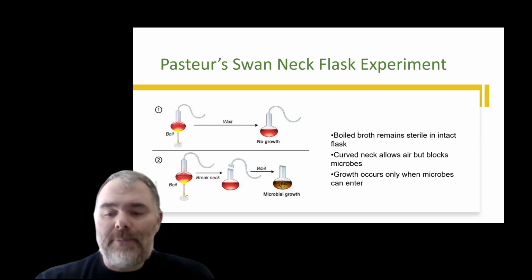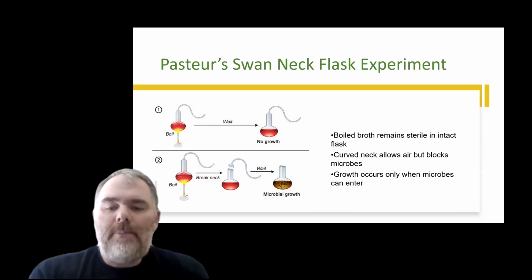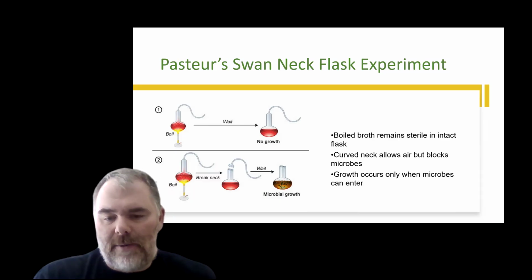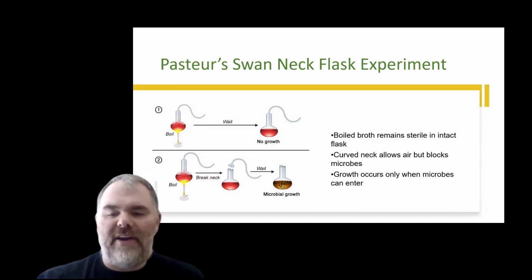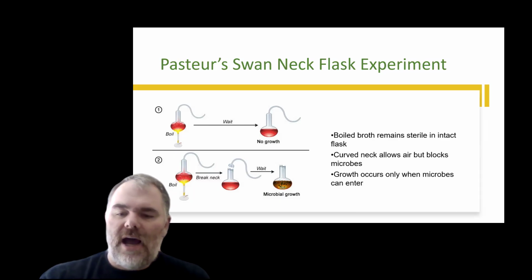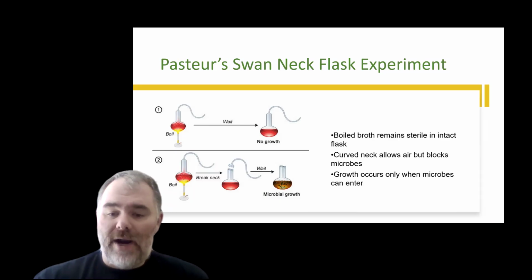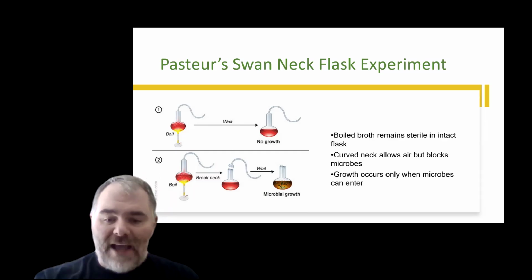He designed a simple but brilliant experiment. He placed nutrient broth in flasks and boiled them to kill any existing microbes. But here's the key: the flasks had these long curved necks. They're called swan necks, where air could get in, but dust and microorganisms got trapped in the bend. And what happened? Nothing. Nothing at all. The broth stayed clear. No life appeared.